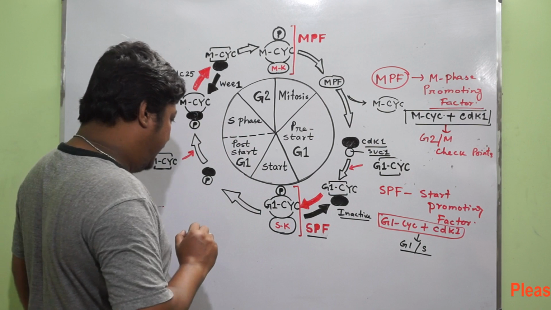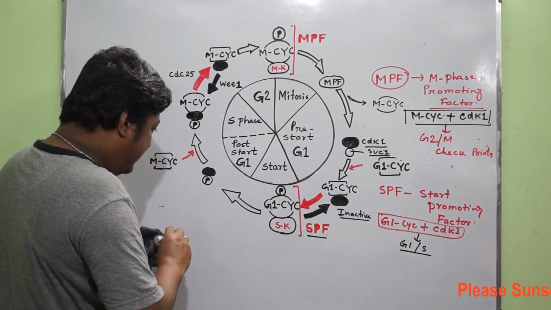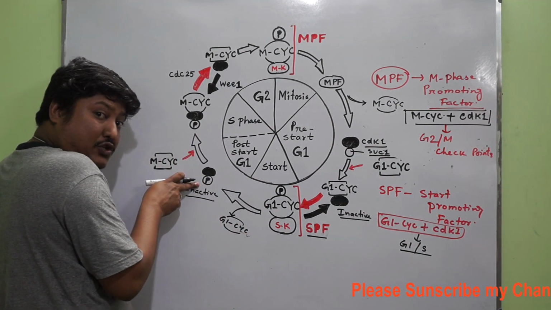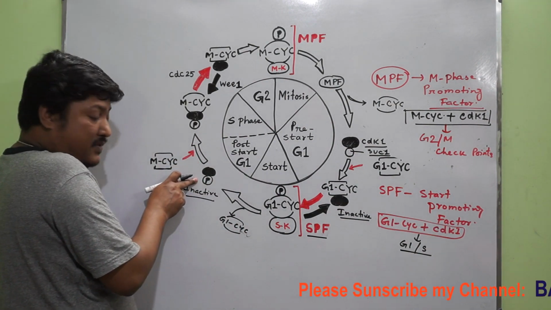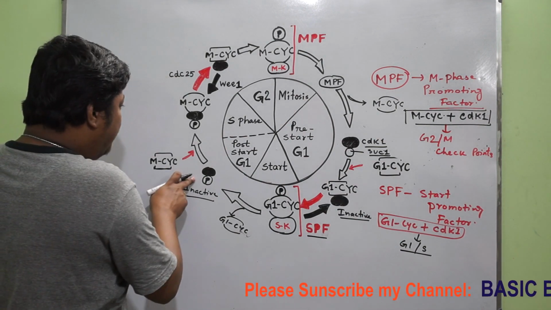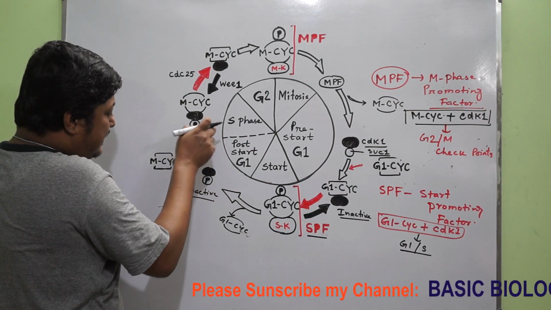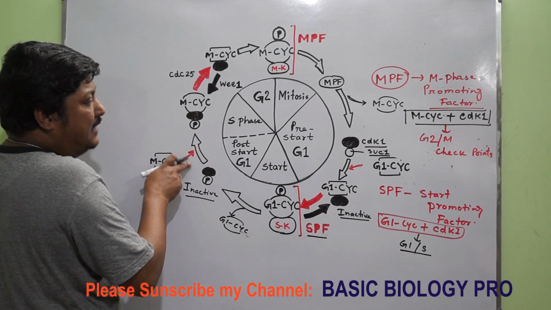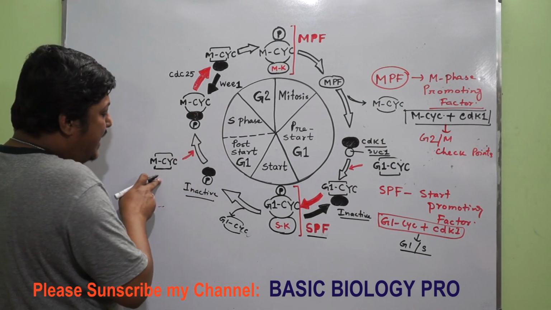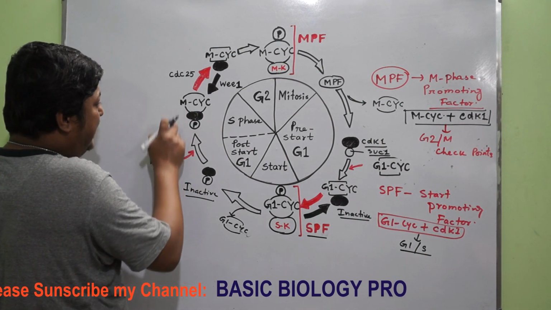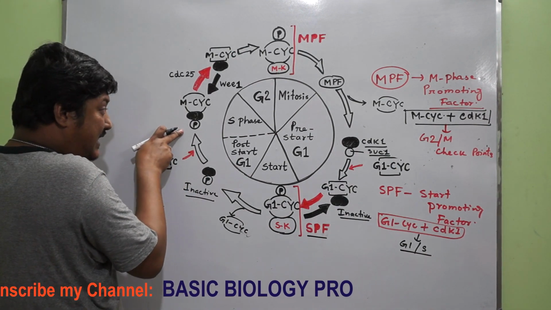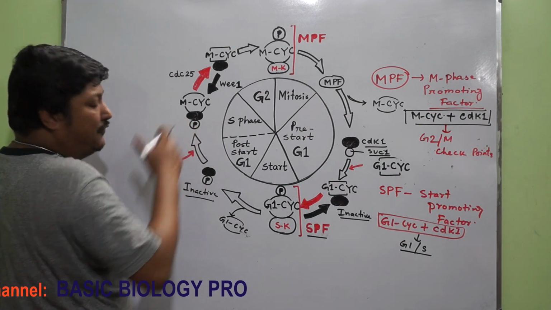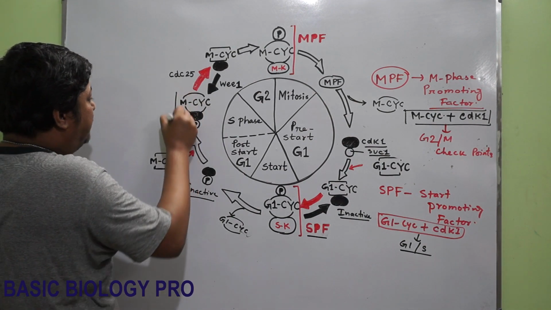While entering into the S phase, the G1 cyclin is released. So again it becomes an inactive kinase and the phosphorylation is also there, that means in the tyrosine region the phosphorylation is present. Now when the cell is preparing or replicating its content, then the M cyclin enters. That means during the mid S phase the M cyclin enters and forms a complex, the M cyclin CDK complex, but still within this CDK there are two phosphorylation regions, and both are phosphorylated. So this is an inactive product.